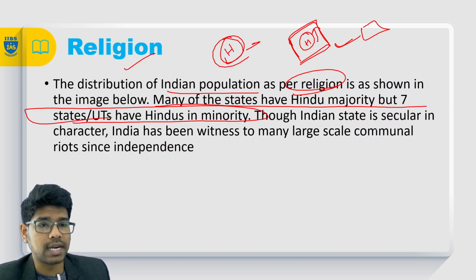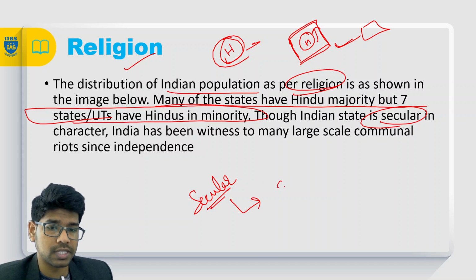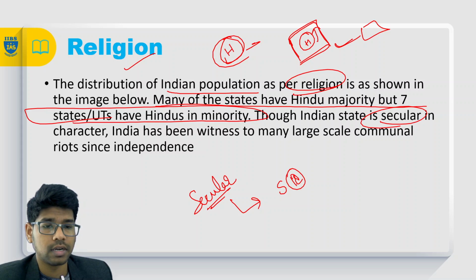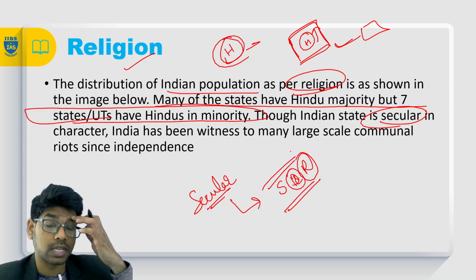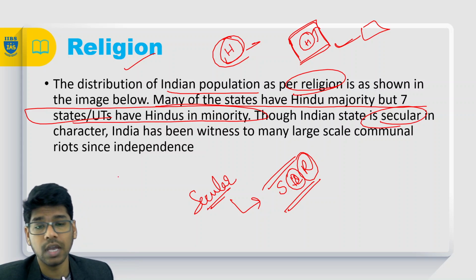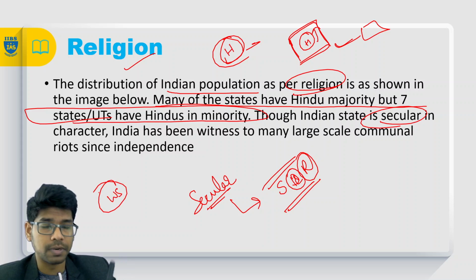So India state is secular. This is important. Being secular means the state doesn't have a religion. State doesn't follow a religion. This is an important question that was asked in UPSC mains. What is the difference between Indian type of secularism and the Western secularism? Please remember this question and try to answer that.